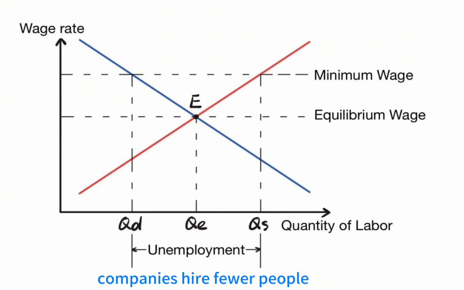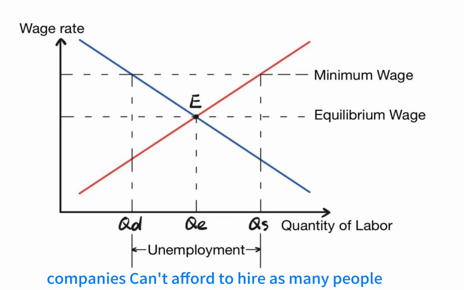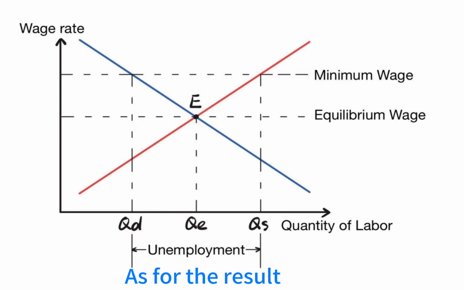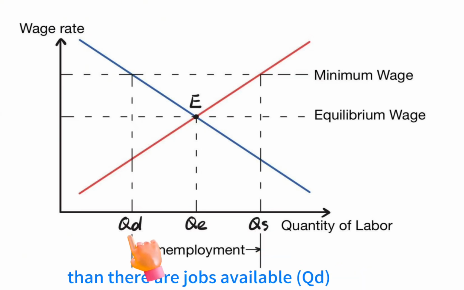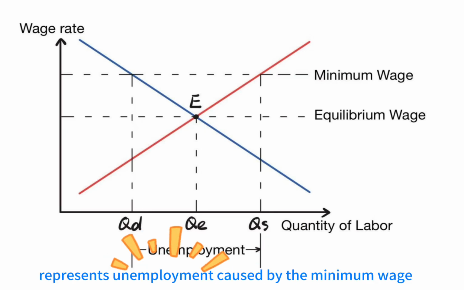For another, companies hire fewer people because labor is more expensive. Companies can't afford to hire as many people. Quantity demanded decreases from QE to QD. As for the result, there are now more people looking for jobs, QS, than there are jobs available, QD. The difference, QS minus QD, represents unemployment caused by the minimum wage.